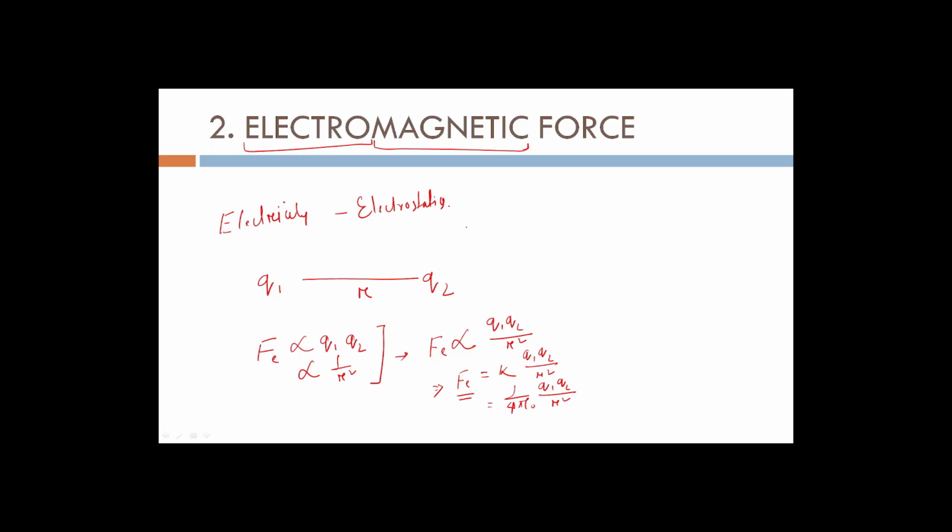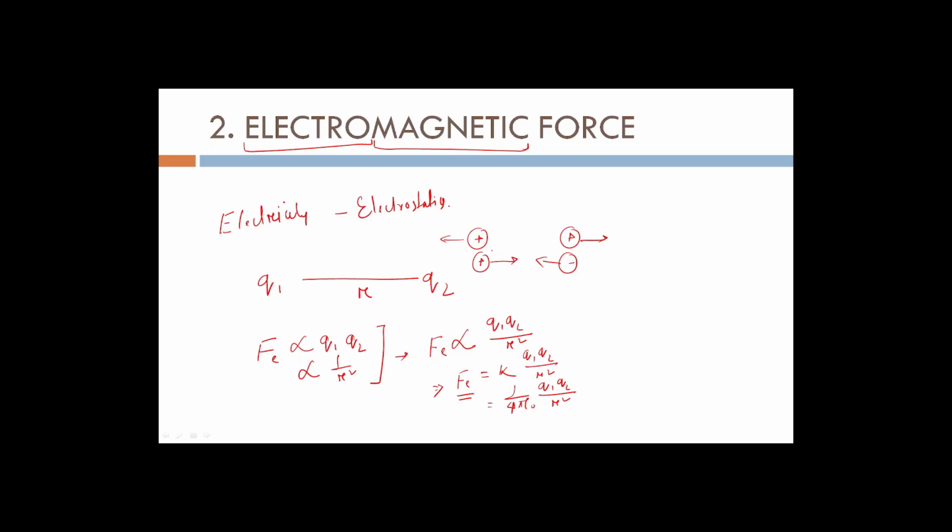Now suppose we know that if the two charges are similar in polarity, polarity means whether the charges are positive or negative. So if both the charges are positive, then there will be a repulsion between them, and if one is positive and the other one is negative, then there will be attraction between the two charges. So this is about electrostatics.